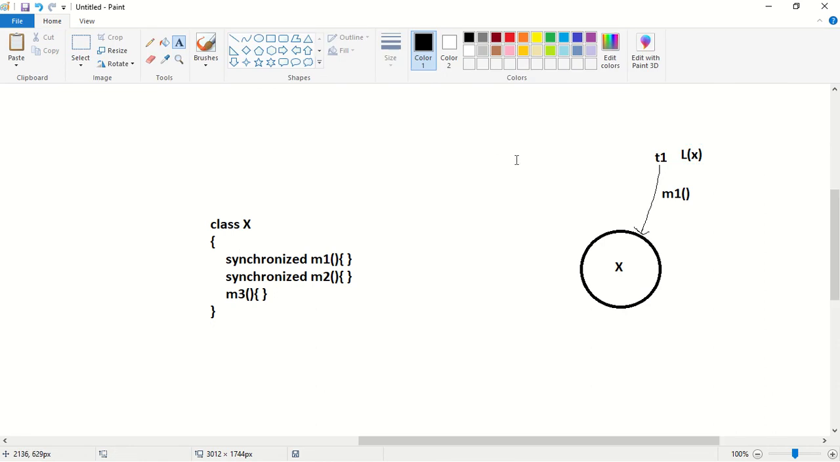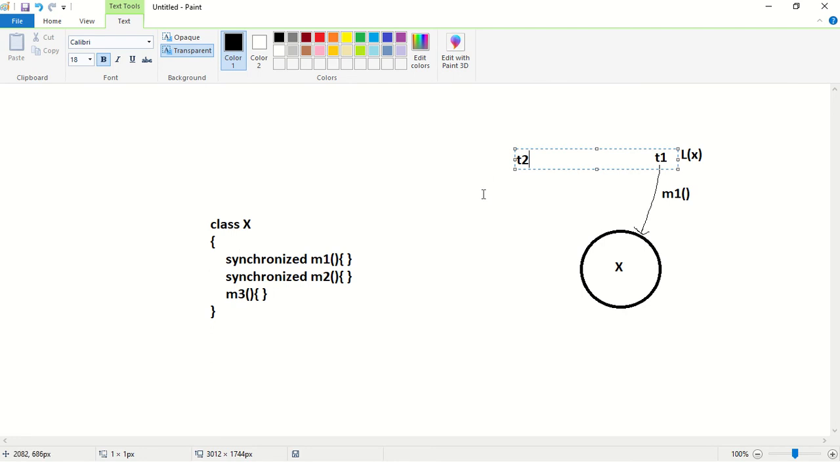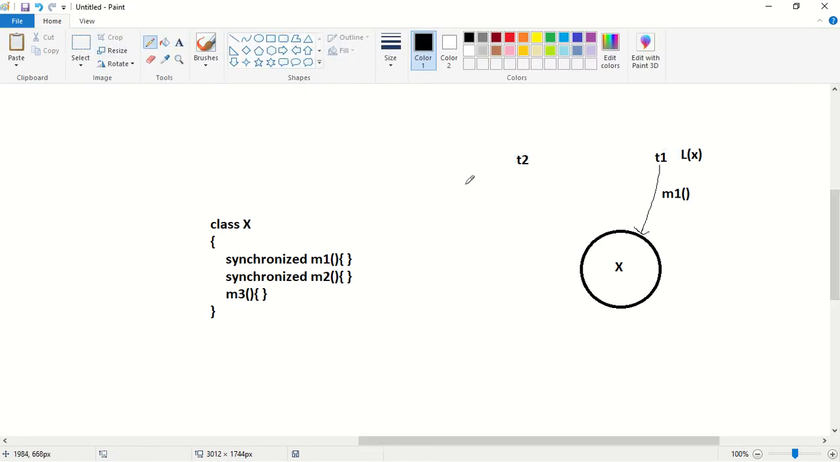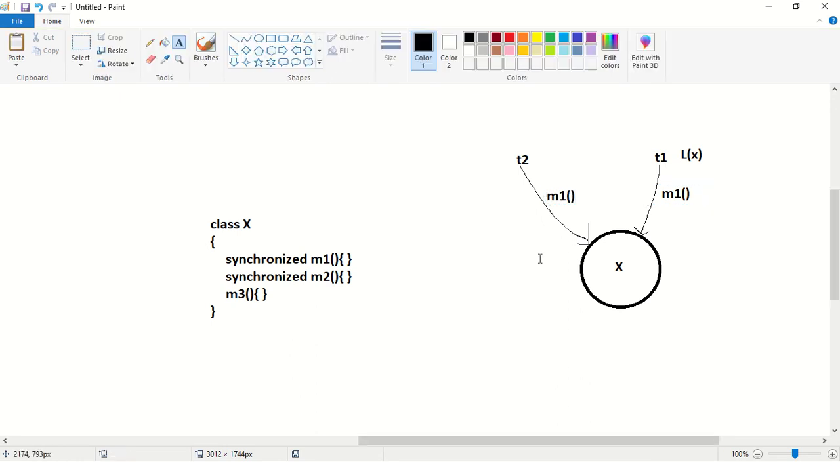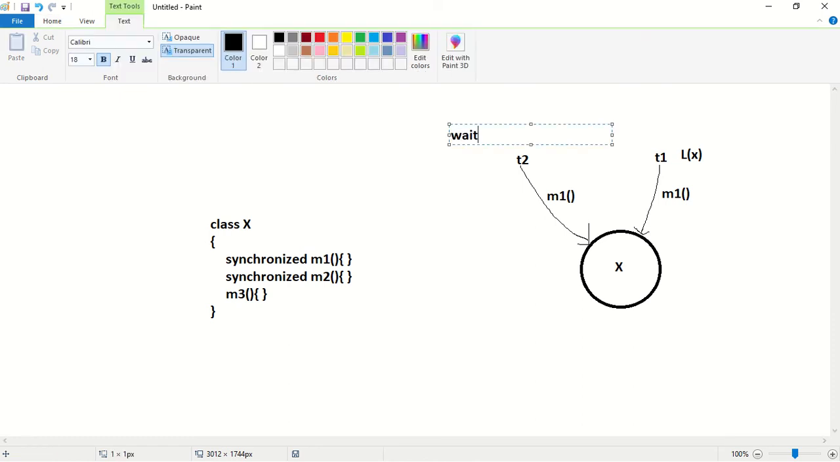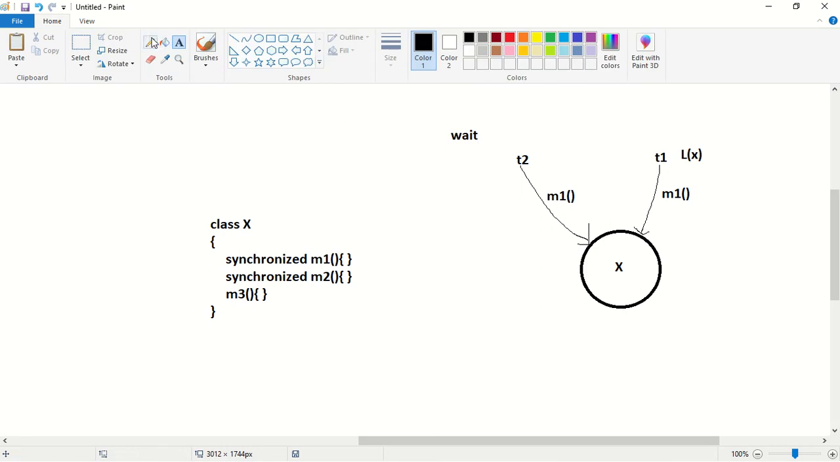Now assume that after some time T2 came. T2 wants to execute a synchronized method, that is M1 itself. Now what will happen? Since M1 is a synchronized method, T2 should get a lock of this object. The lock of this object is currently with T1. Only after T1 releases the lock, T2 will get a lock. So until then, what should T2 do? T2 should be waiting.